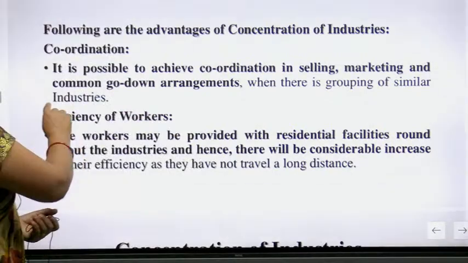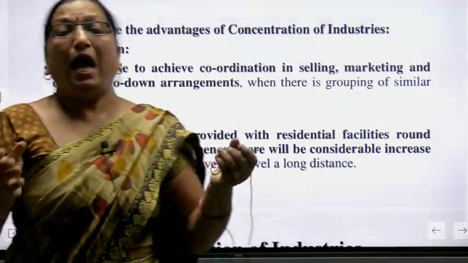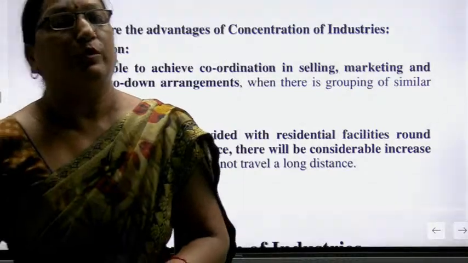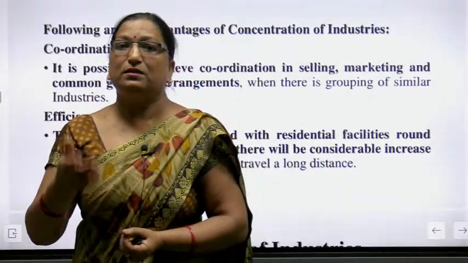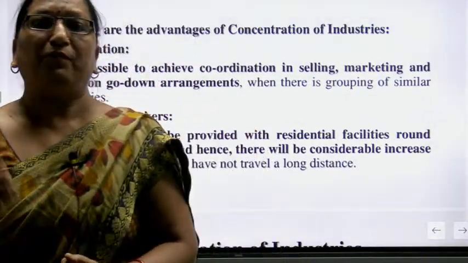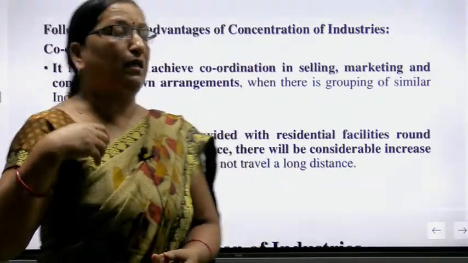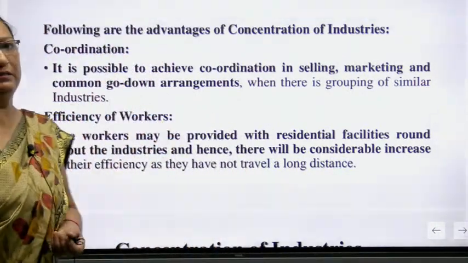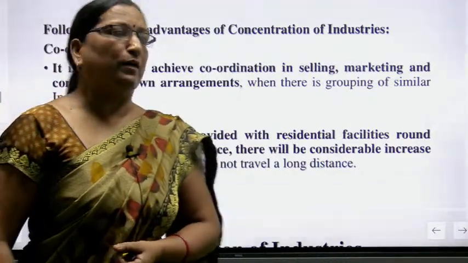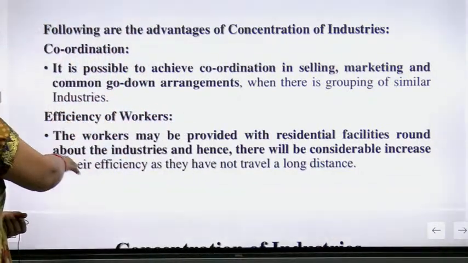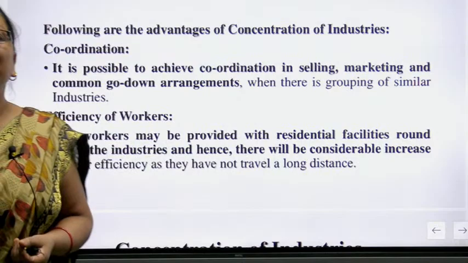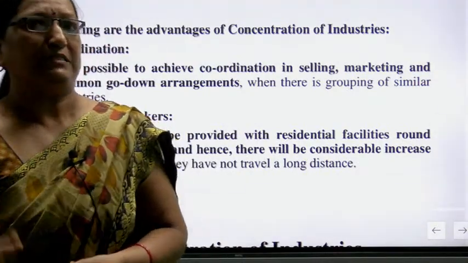We need the workers. अगर मान लो suppose आपके workers बार-बार आपकी industry को छोड़ के जा रहे हैं, तो your industries will not grow in a proper way. आपकी इंडस्ट्री ग्रो नहीं कर पाएगी. So we need an established worker. So if we need an established worker, we have to give them some facilities like residential facilities.